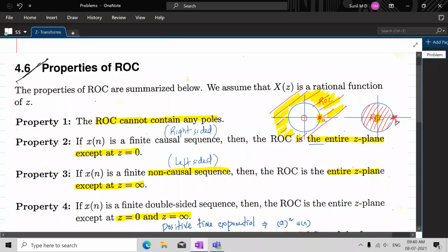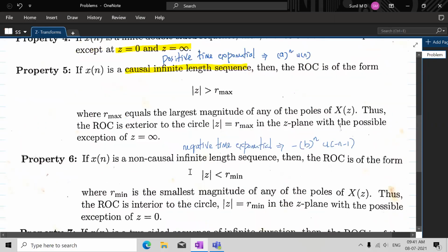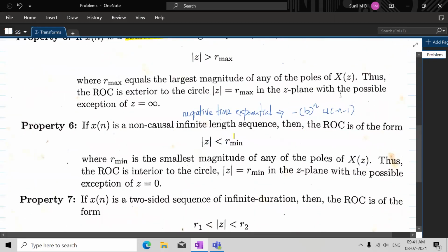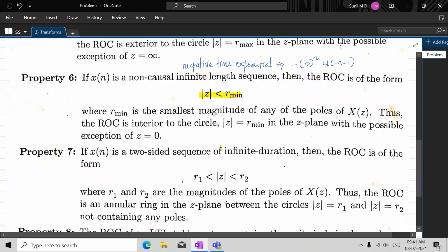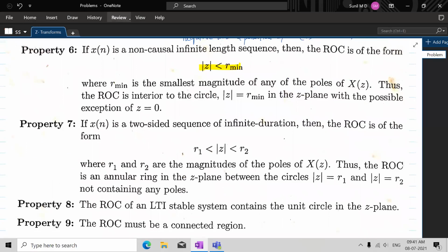So zeros can be within the region of convergence, but the poles are not supposed to be, which is the meaning of this property, the very first property. So here you should understand it's inside the circle with minimum radius. Understand? Now let me draw that here.